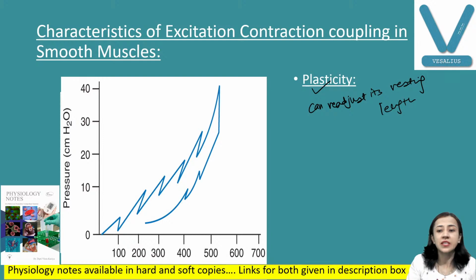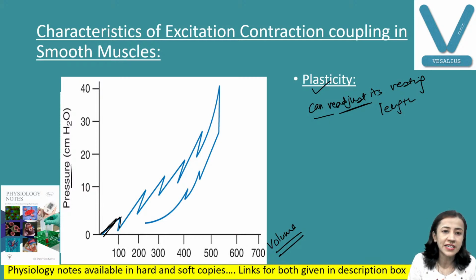You can see here this graph, suppose we are talking about the urinary bladder. This is the volume and this is the pressure. Initially, when the volume increases in any smooth muscle, pressure increases, but afterwards, because of the property of plasticity, the smooth muscles readjust to the resting length.